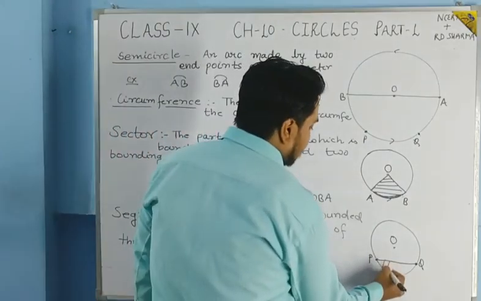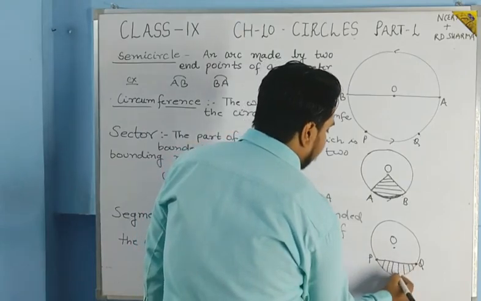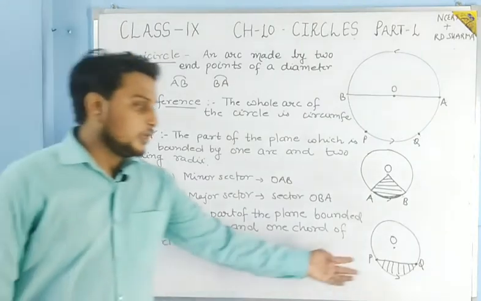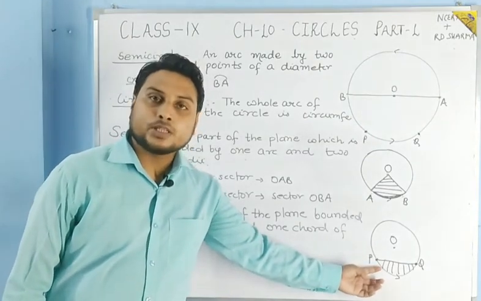Students, here is the one chord and one arc, that is PQ. So this will be known as the segment of the circle.